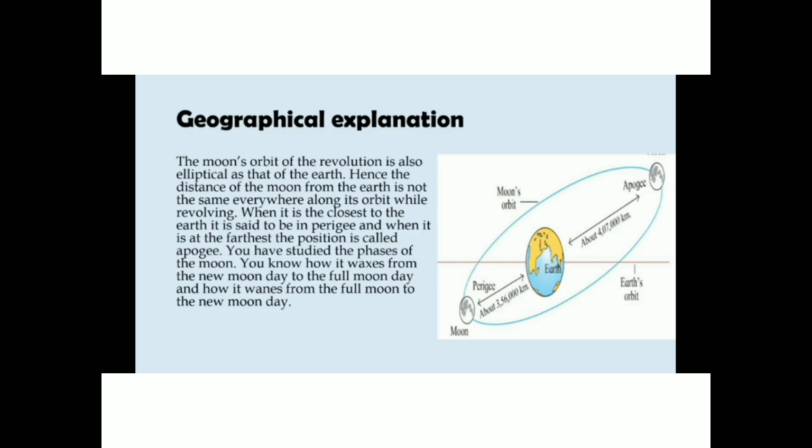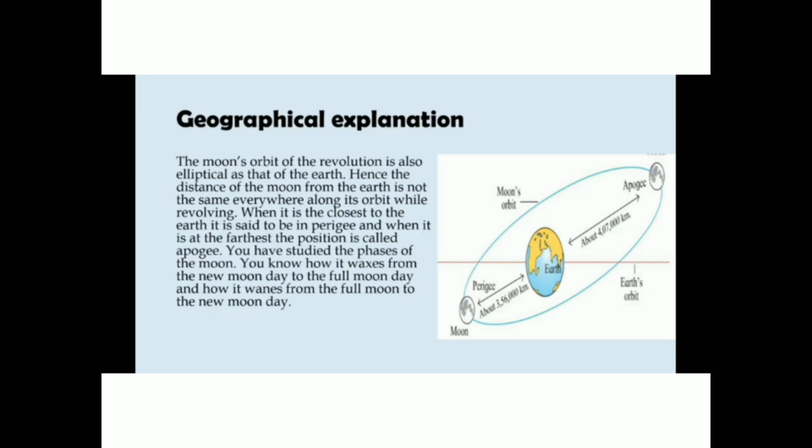When it is closest to the earth, it is called the perigee condition. And when it is the farthest, the position is called the apogee condition. Two conditions are there.